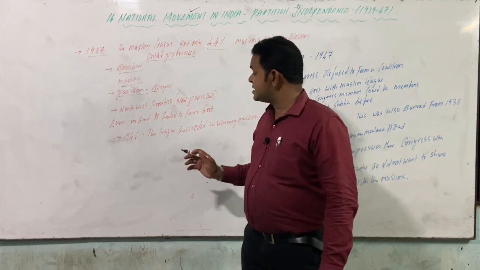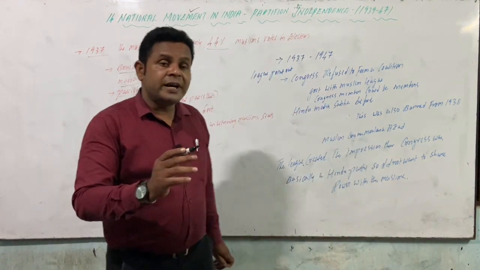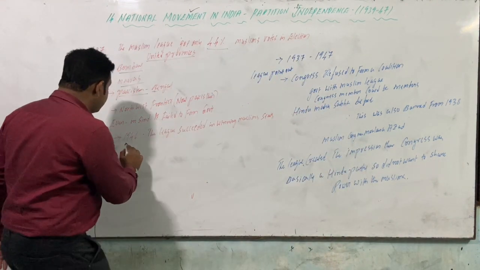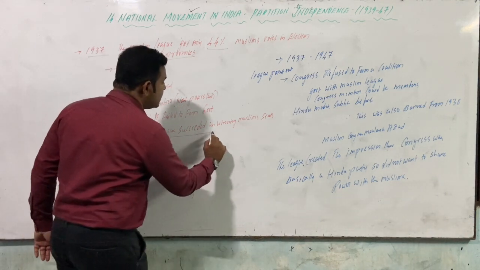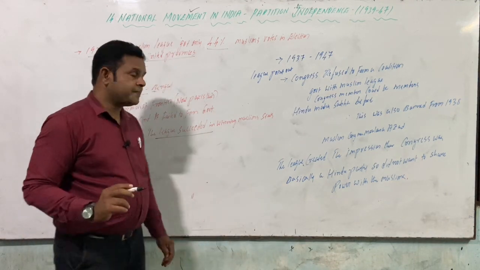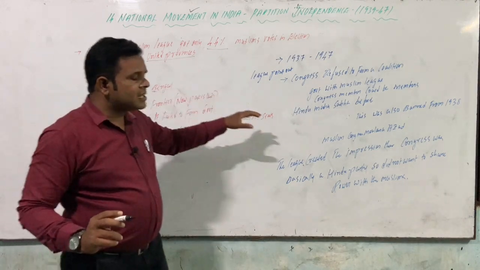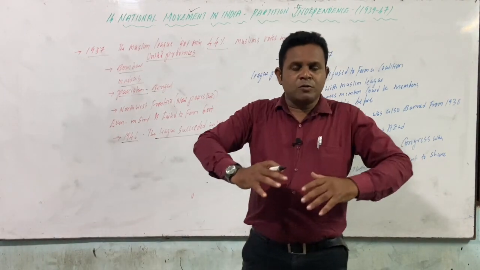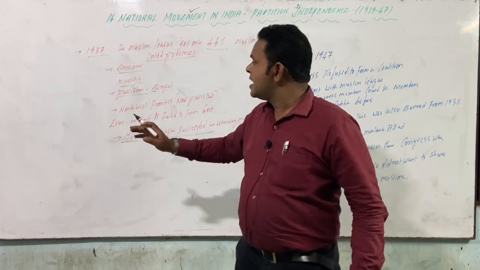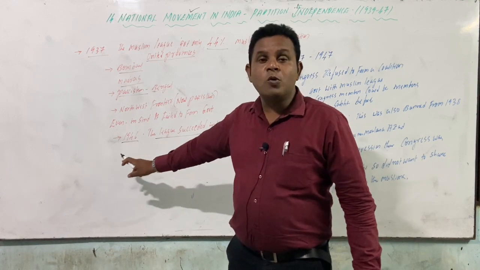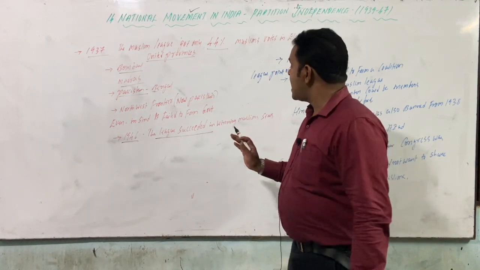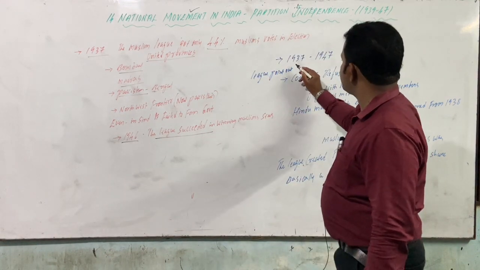So what was the situation here? At last, though it was a failure, in the year 1946 the League succeeded in winning the Muslim seats. So the journey started here, and it was highlighted and limelighted, and it became very familiar only in the year 1946. And then what happened next?